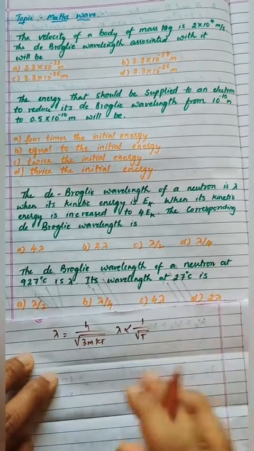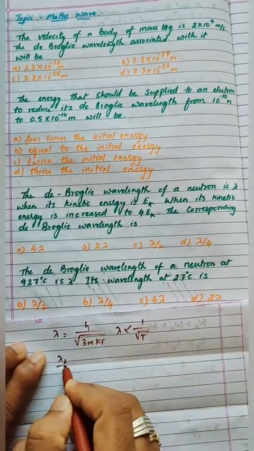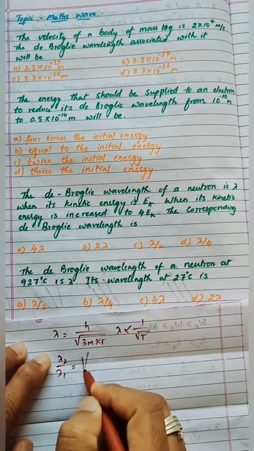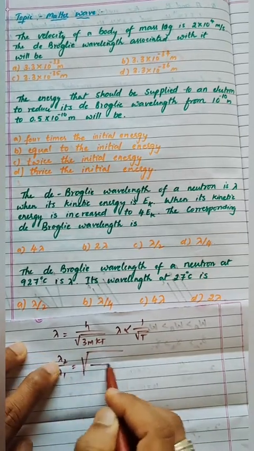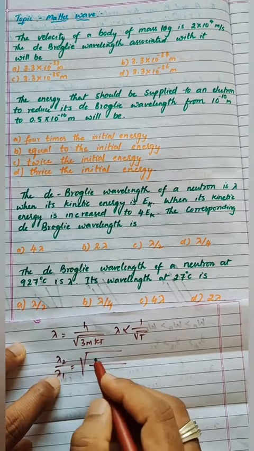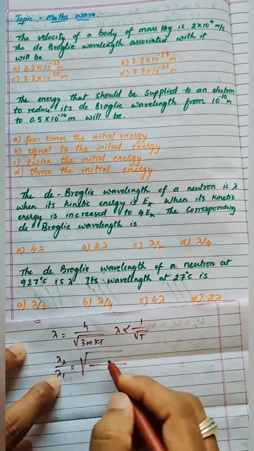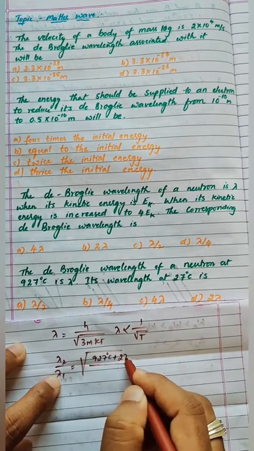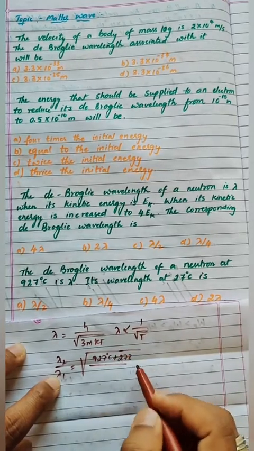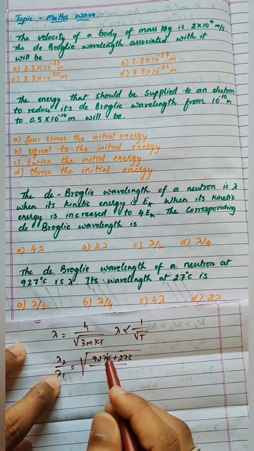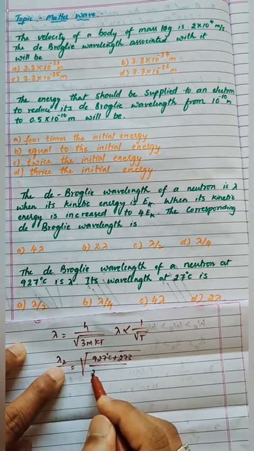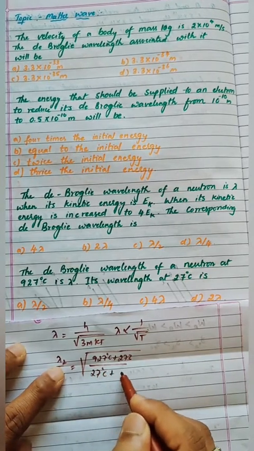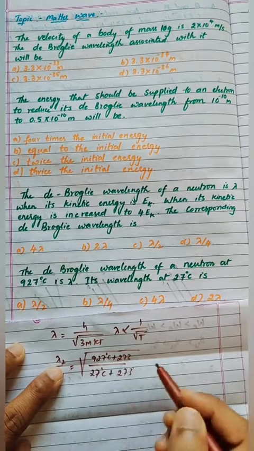So lambda 2 by lambda 1 is equal to root of T1 by T2. For lambda 1, T1 is 927 degrees plus 273 in order to convert into Kelvin, and for lambda 2, T2 is 27 degrees plus 273.